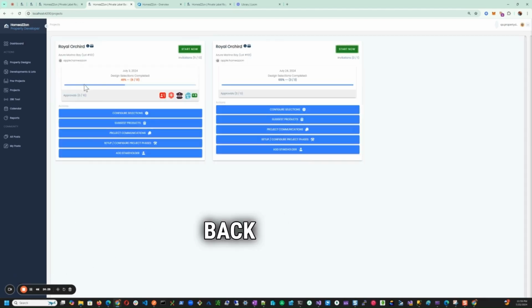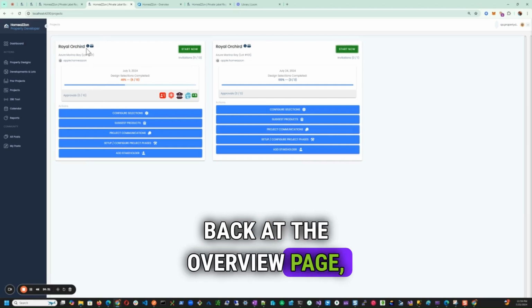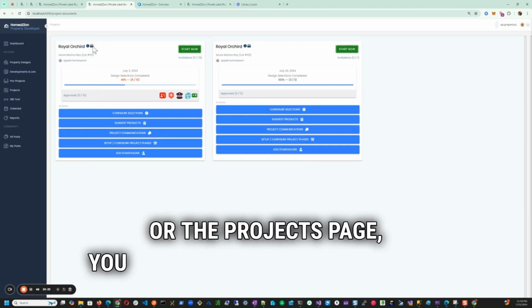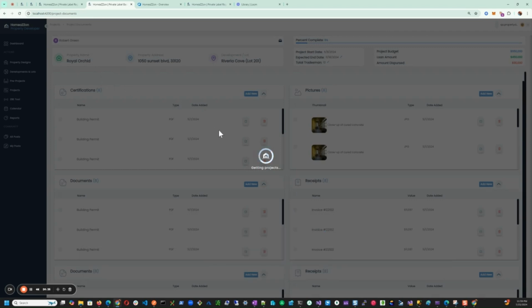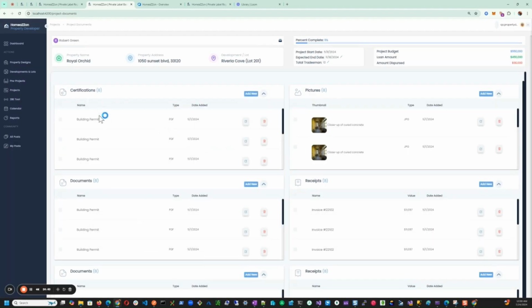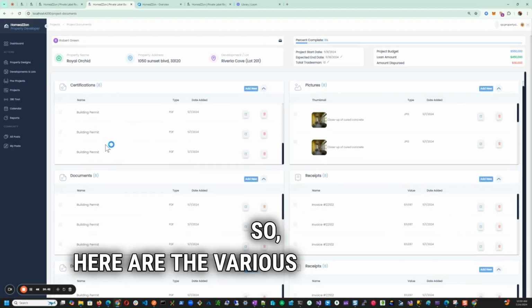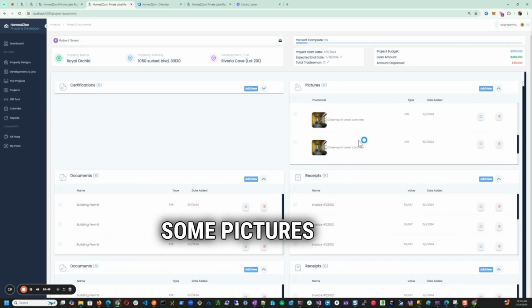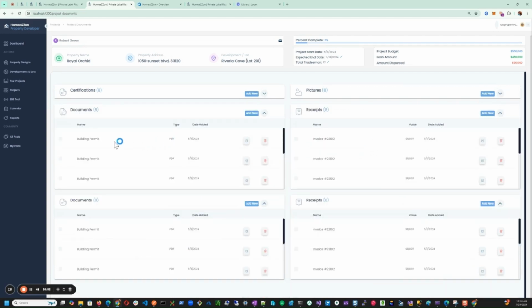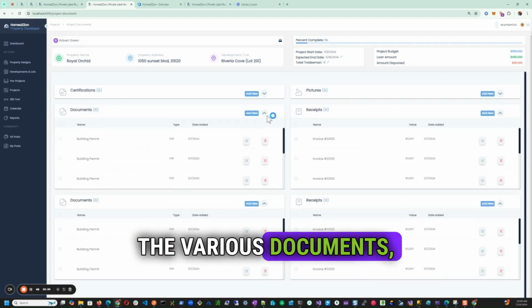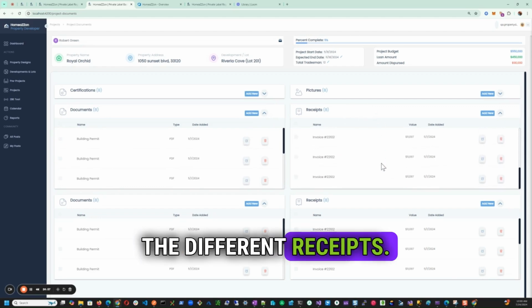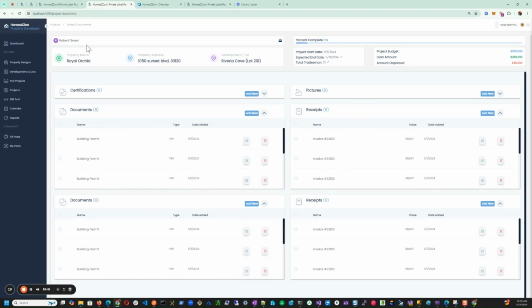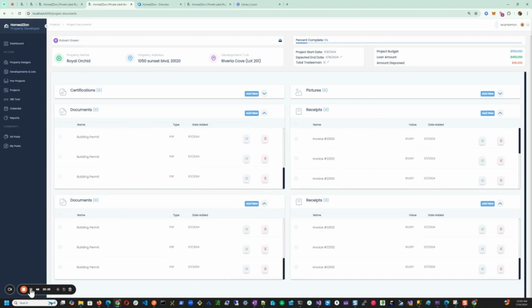All right, back at the overview page or the projects page, we can now look at the project documents. So here's a view of what the project documents would look like. So here are the various certifications that the project may have, some pictures that the project may have, the various documents, and different receipts. So this is the project documents page.